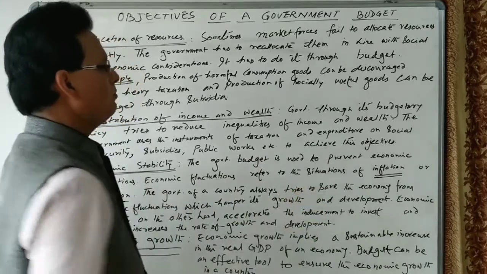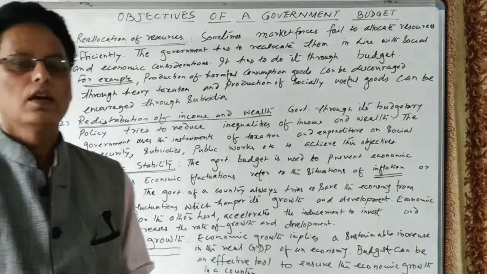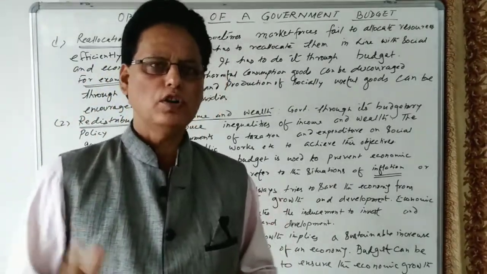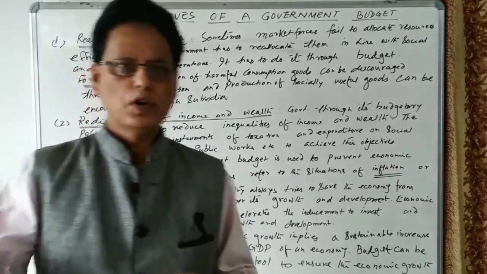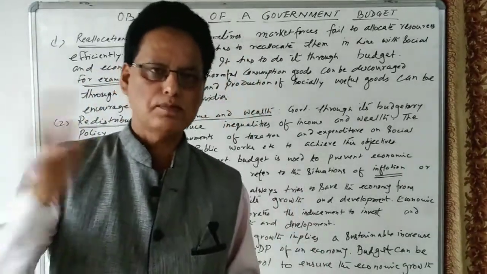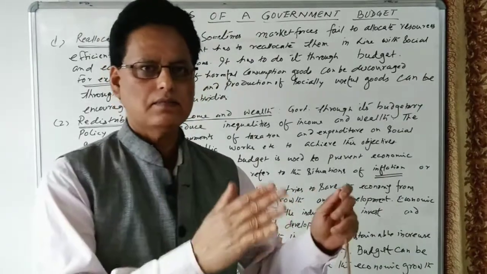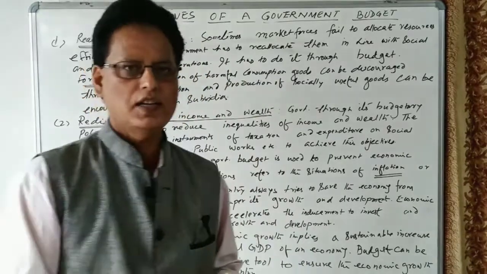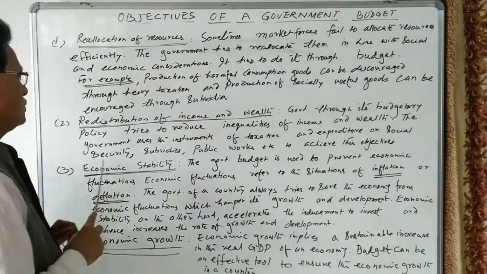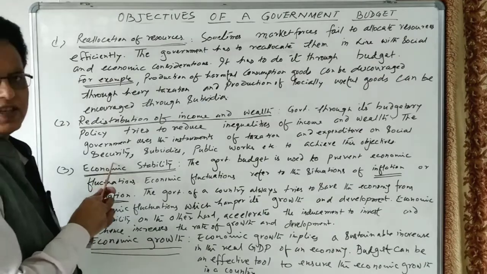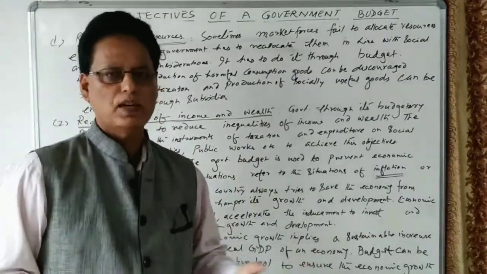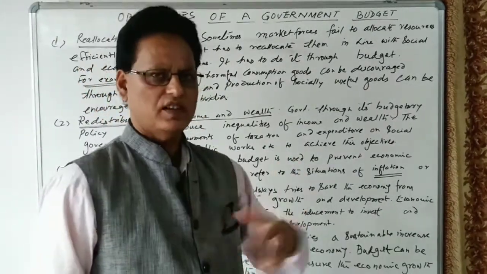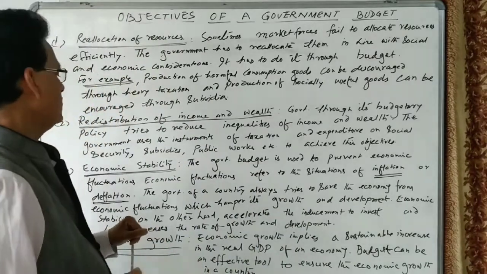to achieve these objectives. The government imposes taxes on the high income group, on the rich people, and on producers who earn profits, in terms of corporate taxes. The money collected in the form of taxes is used for the welfare of society, for example social security, such as old age pensions and widow pensions. So different social security programs are being launched by the government.